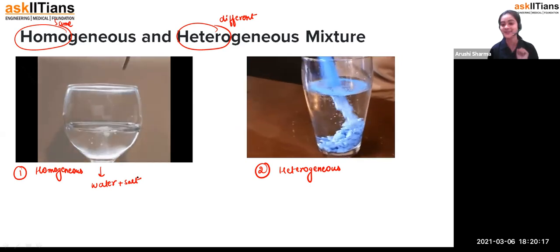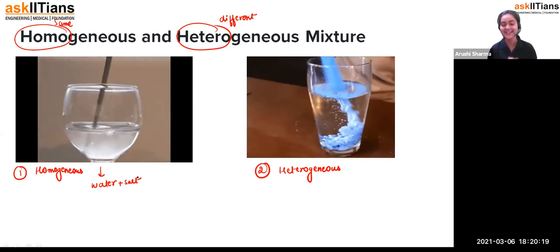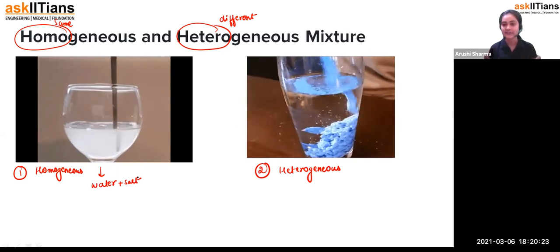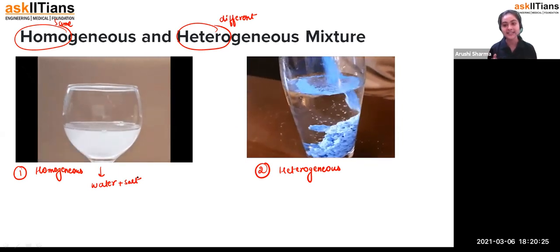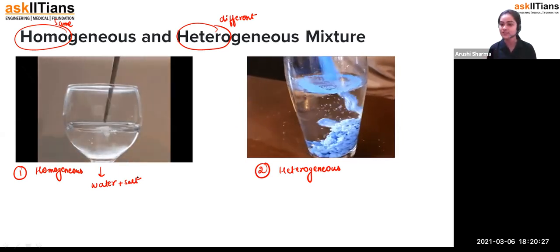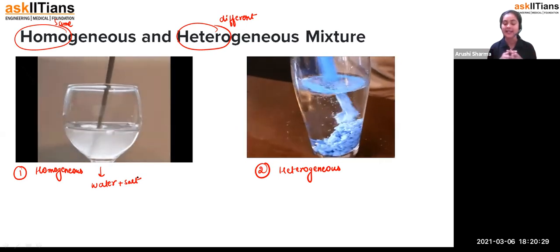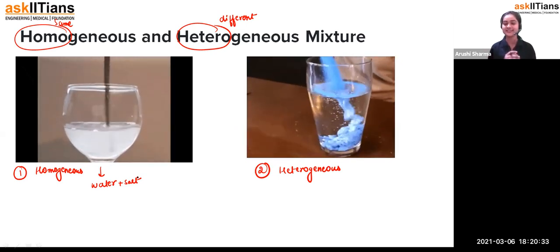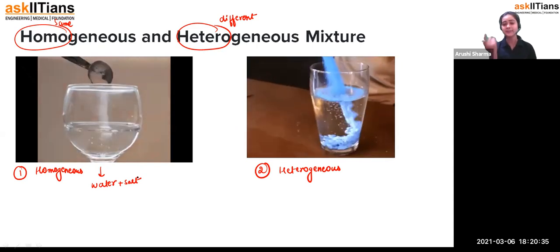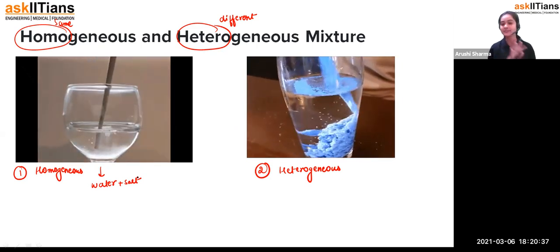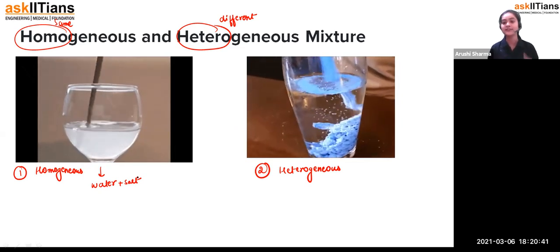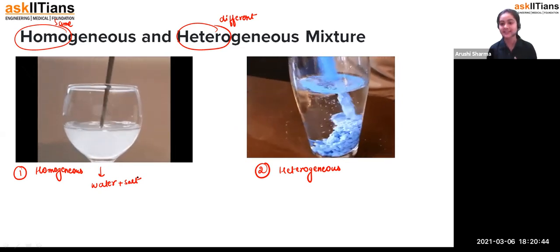Like, one example: we have two glasses, and in both glasses we have some amount of water. In one glass I'm adding sugar, and in the other glass I'm adding salt. So I have just mixed it. But now I'm asking you which one has salt and which one contains sugar. You will be confused: ma'am, how can I tell by just looking at the picture, because both look the same. But when you taste it, one will feel sweet and one will feel salty.